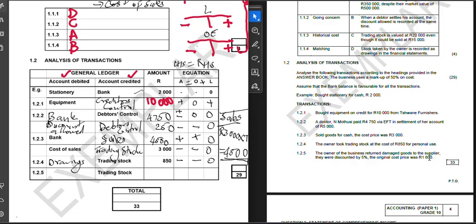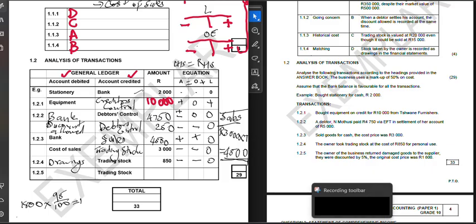No, we owe them less. We need to subtract the discount. So in this case, we must calculate backwards. We have 1,800, which is the 100% before the discount. We borrowed 95%, which is the amount that we need to return, of the 1,800. This should give us 1,700 and something.